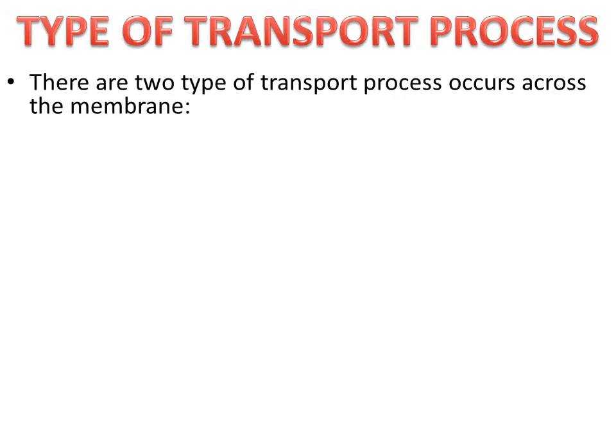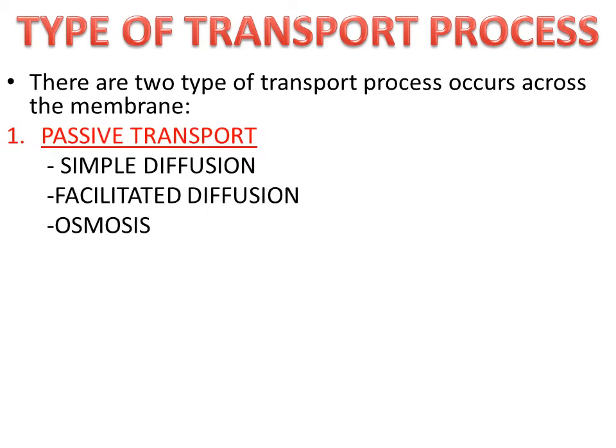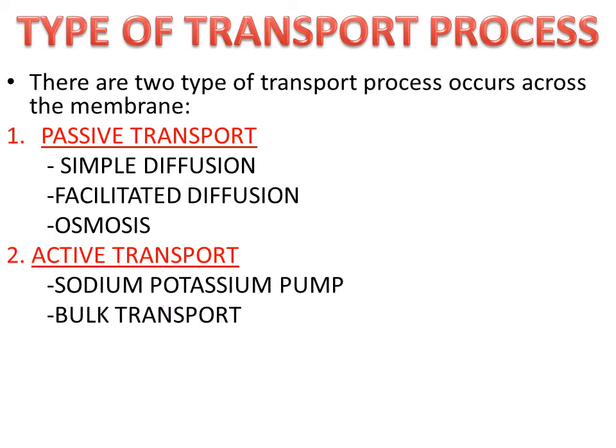Types of transport process. There are two major types of cell transport: passive transport and active transport. Types of passive transport include simple diffusion, facilitated diffusion, and osmosis. Types of active transport include the sodium-potassium pump and bulk transport.